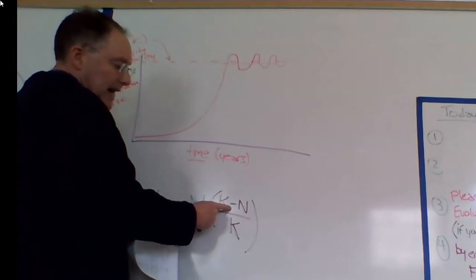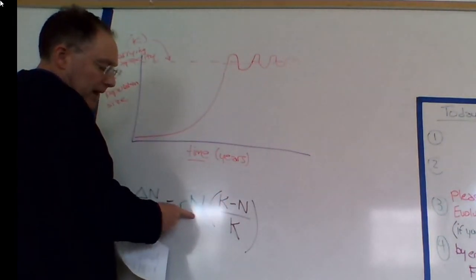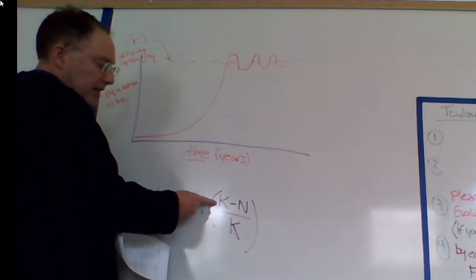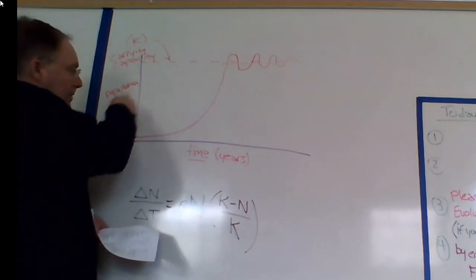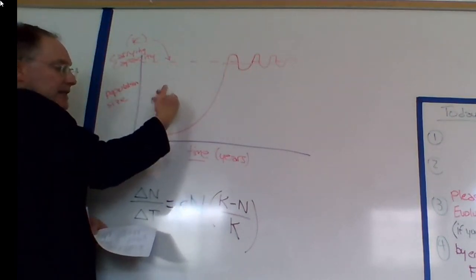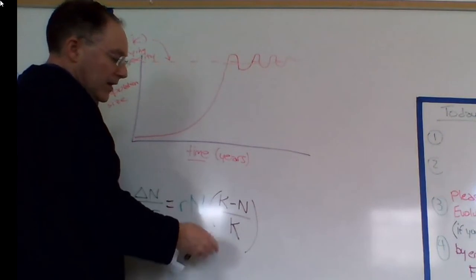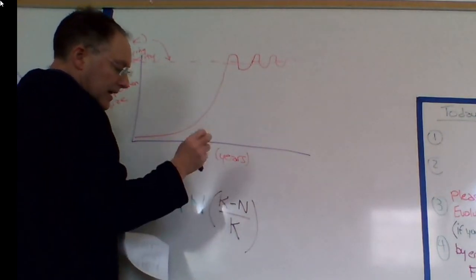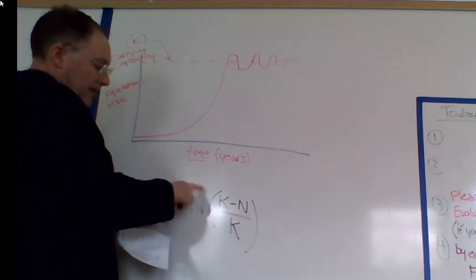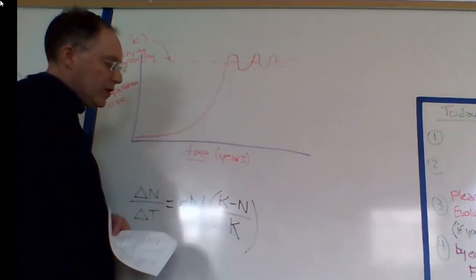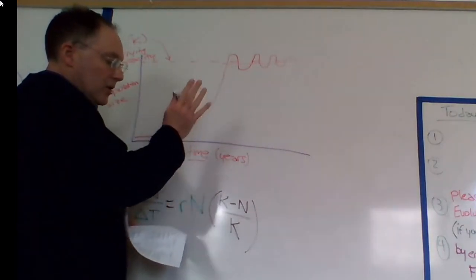If you can see that K, the carrying capacity, is over what the population is at that time, so the population size is less than the carrying capacity, and then you divide that by the carrying capacity, there's going to be some sort of factor that you multiply times this, and it's going to affect the curve. But the curve will still be positive.